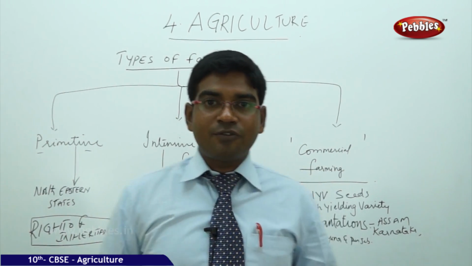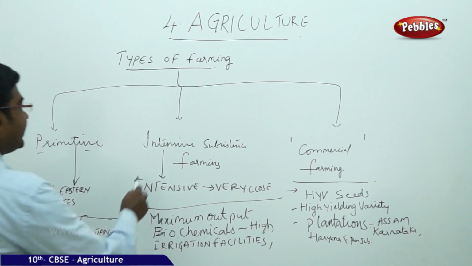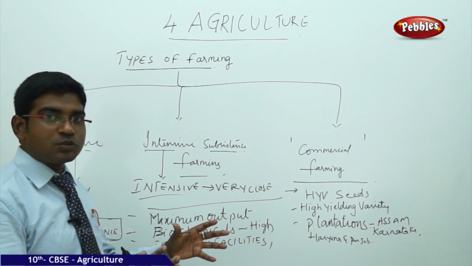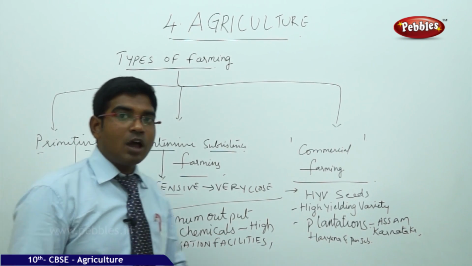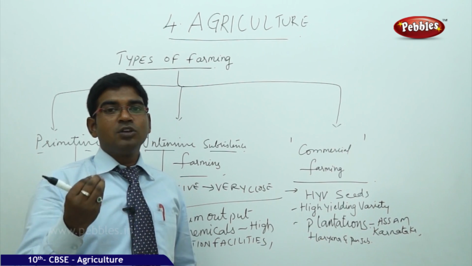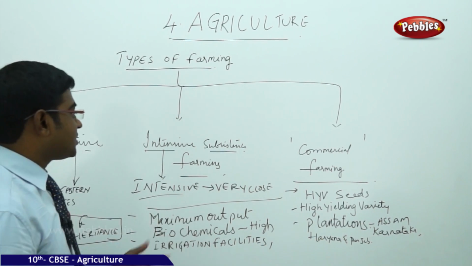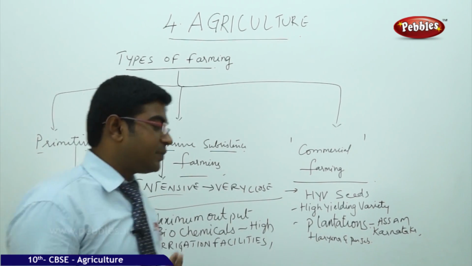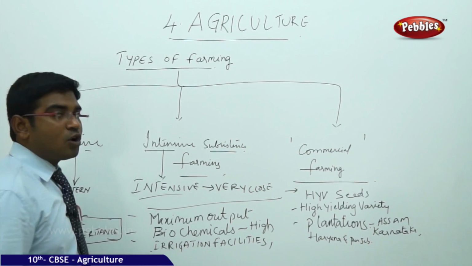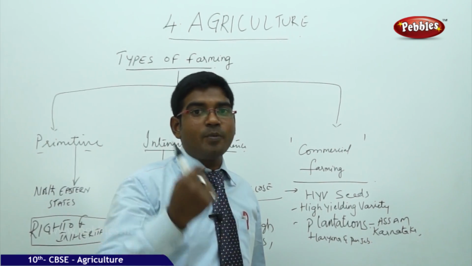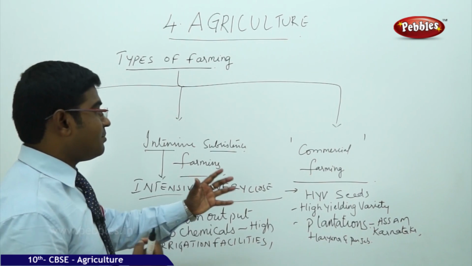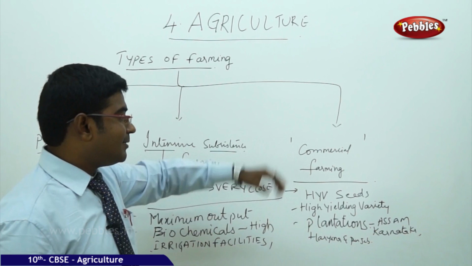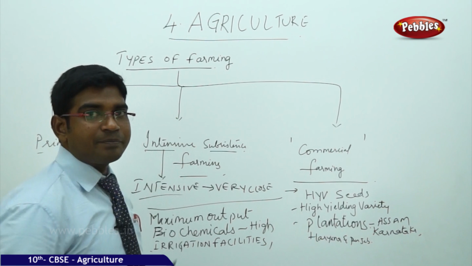The next major form of farming we have in India is intensive subsistence farming. Intense means a very close approach, a very clear approach. The maximum output is the main target of the people doing this intensive subsistence farming. The biochemicals are used in high amounts to get the maximum productivity, and they concentrate more on improving irrigation facilities to get the maximum output. At the same time, we have commercial cropping, the third major farming system in India, where here they use